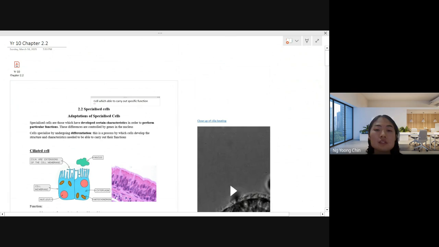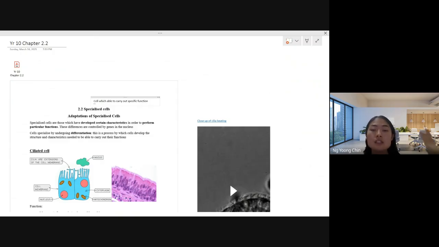For example, red blood cell transports oxygen, white blood cell fights the pathogens, and also any other kind of cell. So in our body, we have different types of cell, and each of the cells will have their own function. So they will work together and help to keep our body healthy.